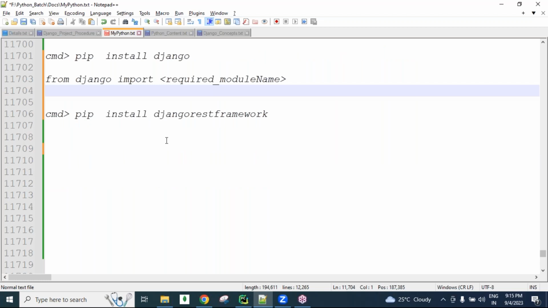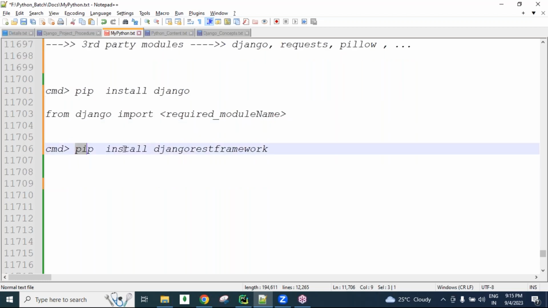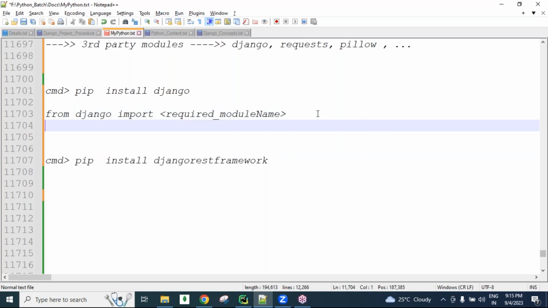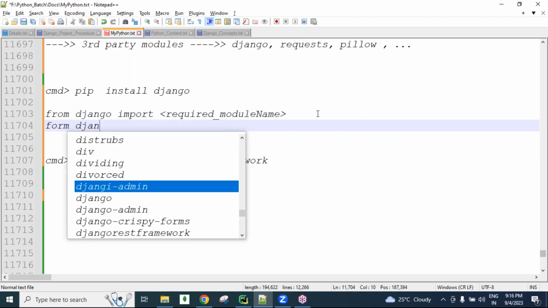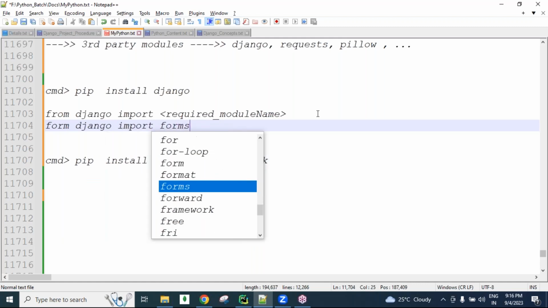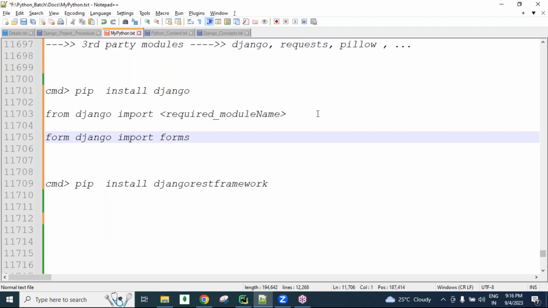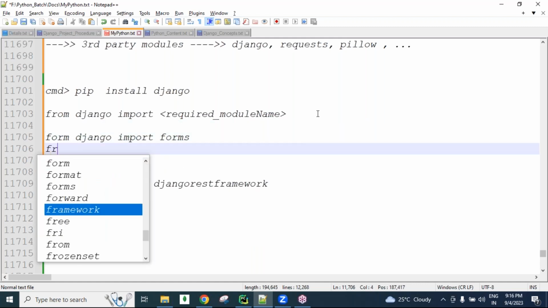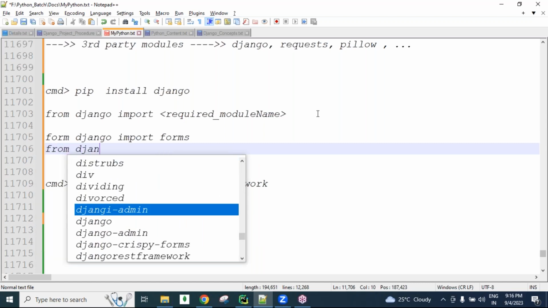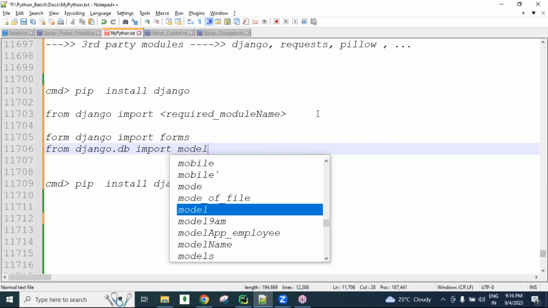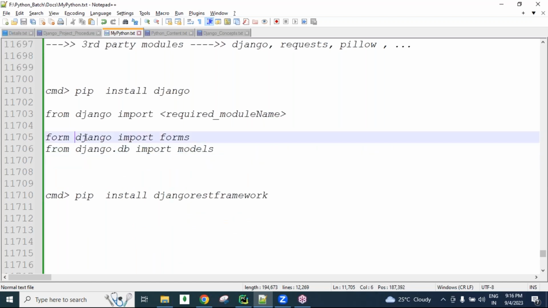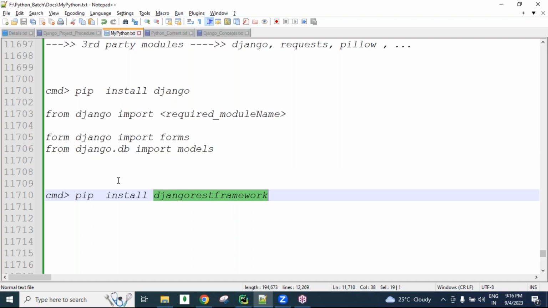Got it? Yes, guys. Now, same like in Django, how we import, that we will discuss. For example, from django import forms. In Django, we have the forms module, guys. From django import forms, from django.db import models. These things we regularly use in Django, guys. So same like that, now REST API related, we will discuss.